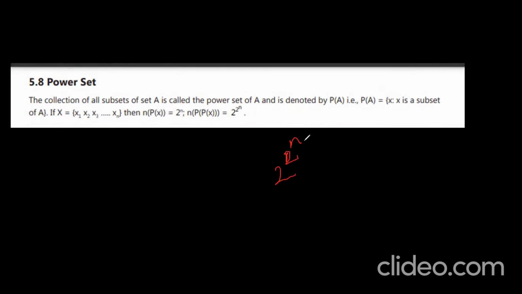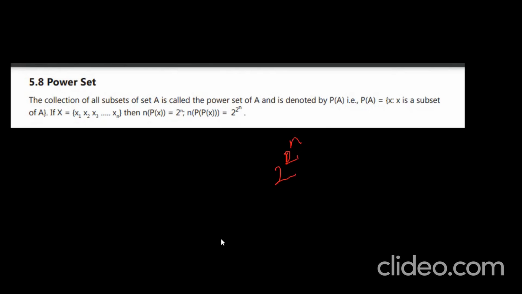Why 2 power n? The collection of all subsets of A is called the power set of A. P of A is equal to X such that X is a subset of A. If A has n elements, then the number of elements in P of A is 2 power n. Got it?